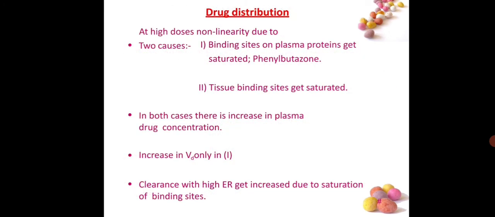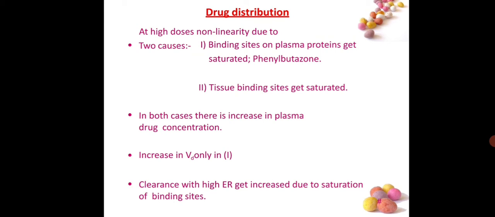Next parameter is drug distribution. At high doses, non-linearity is due to two causes. First is the binding site on plasma protein gets saturated. Example, phenylbutazone. As we all know, after the drug reaches the systemic circulation, it will bind with the receptors or it will bind to the plasma proteins. So if the binding site of plasma protein gets saturated, the drug distribution is not as great as it has to be.